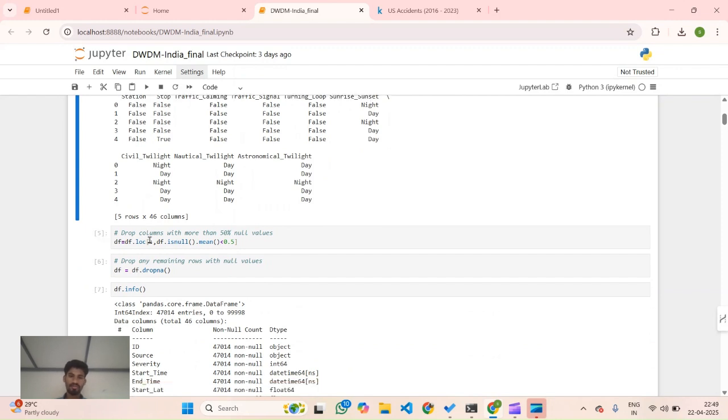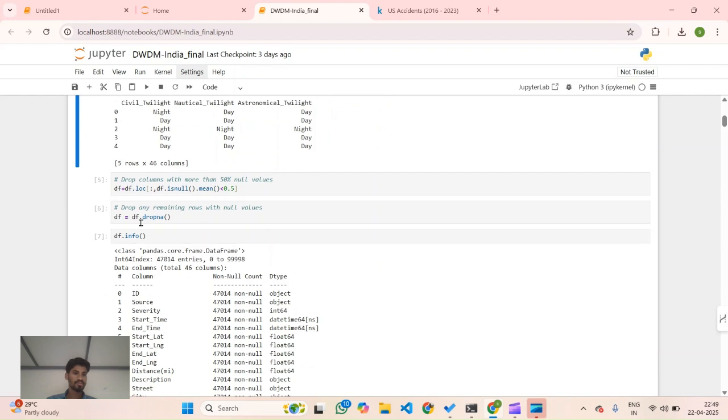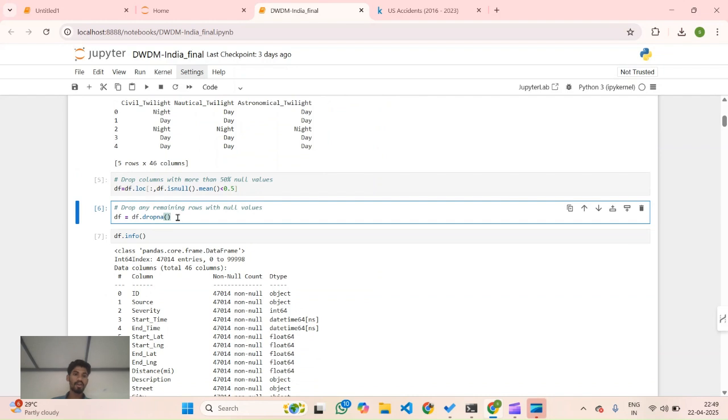Here, df is equal to df.loc. If any column has more than half null values, we have to drop that column. We cannot fill more than half of the values in pre-processing, so we can simply delete that column. If any row has a null value, we can simply drop that row. In 43 columns, if any one has a null value, we can delete that entire column.